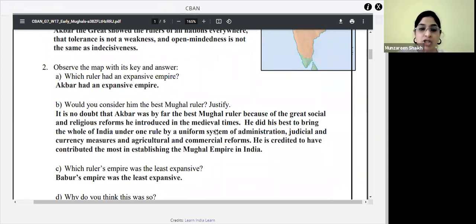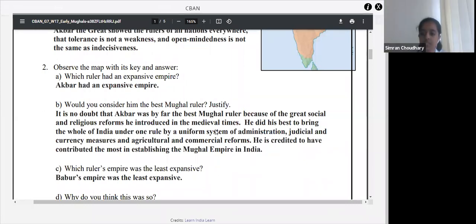Number one, which ruler had an expansive empire? Just refer to the map given in your textbooks, children, and tell me which ruler had an expansive empire. Babur, was it Babur? Was Babur able to expand his empire more among all the Mughal emperors?